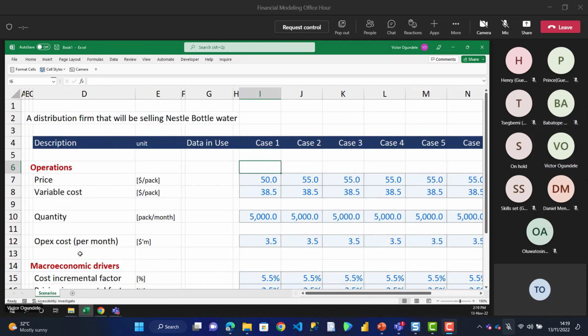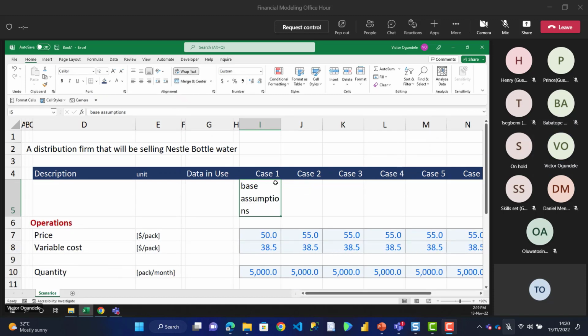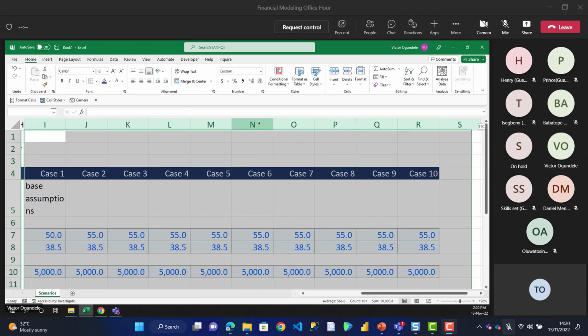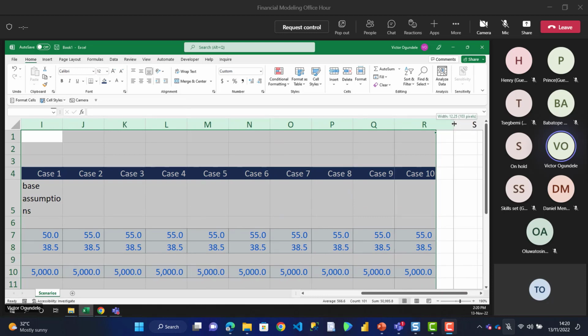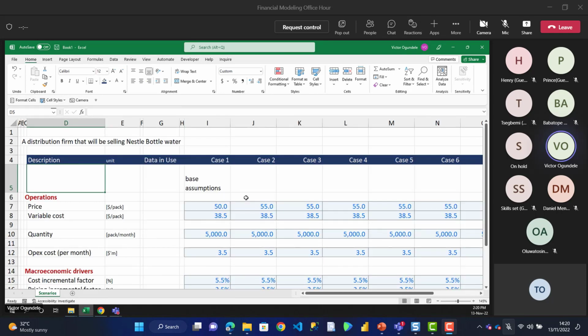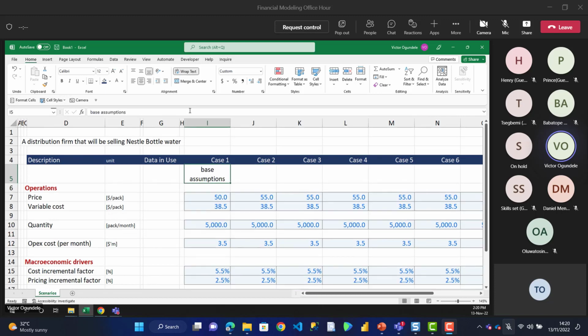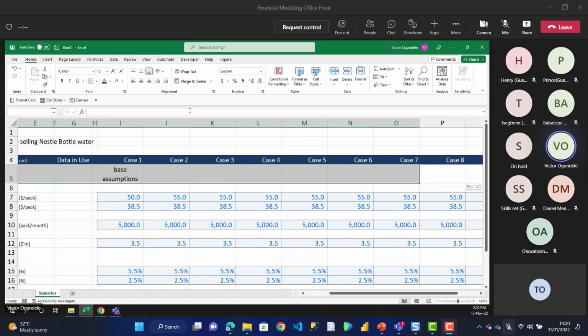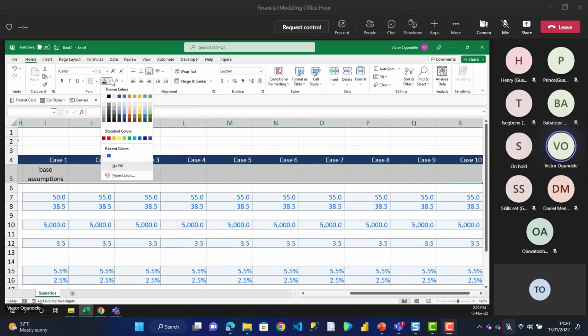So we are saying, hey, base case. I'm going to put a note here and I'm going to say base assumptions. So let me wrap that. So now let's do some Excel texting thing. That's the next thing that we are doing now. So this can be very, very big at times, so let me centralize it. So these are base assumptions. Let me just color this. Don't mind me, I like designing my model as I'm building them.